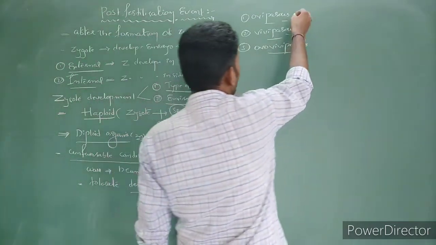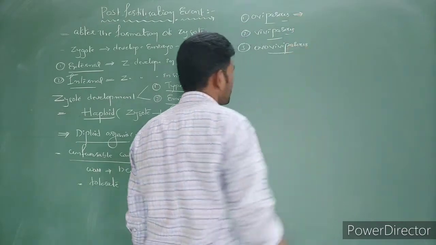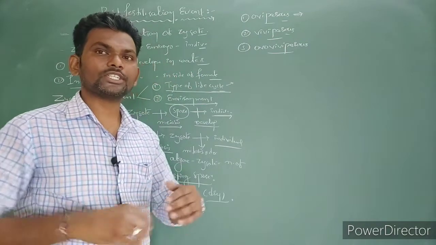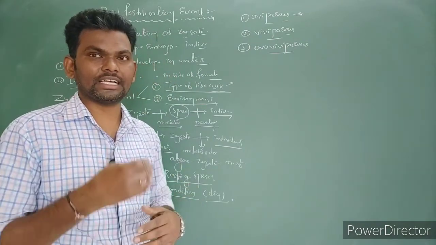First, in oviparous, fertilization takes place inside the female, but she lays the fertilized egg.